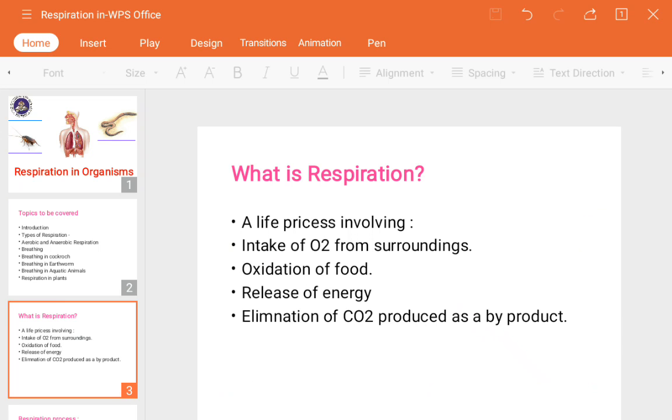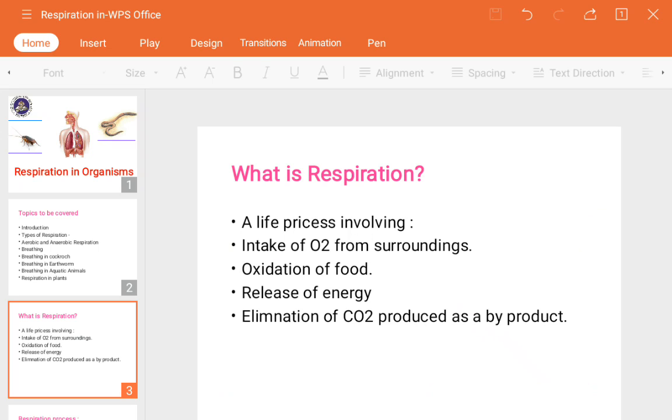Okay, so we will see what respiration is. I always say that the respiration process is the process in which the food material breaks down. When we take food along with external oxygen, it enters our body, and that food gets broken down into small particles. Those small particles get absorbed inside the body.